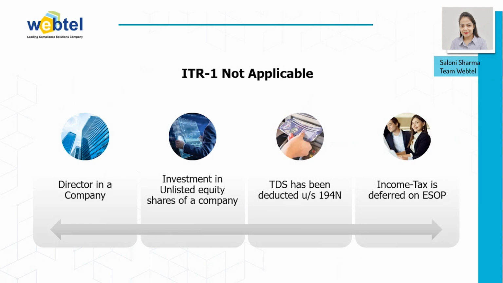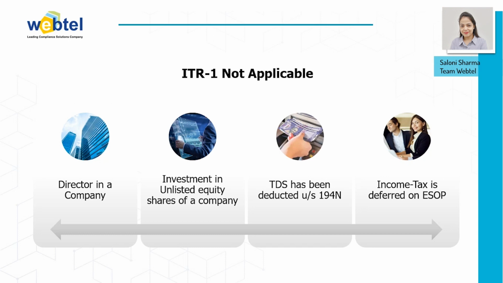If you are a director in any company, or if you have invested in any unlisted equity shares of a company, or if your TDS has been deducted under section 194N. Here we need to understand section 194N.